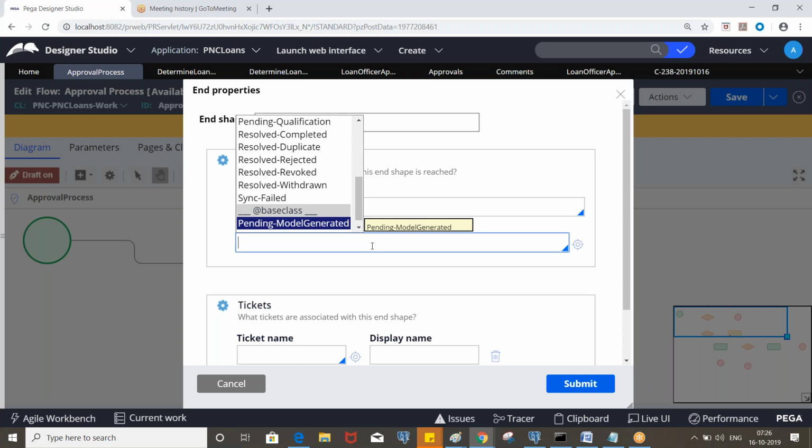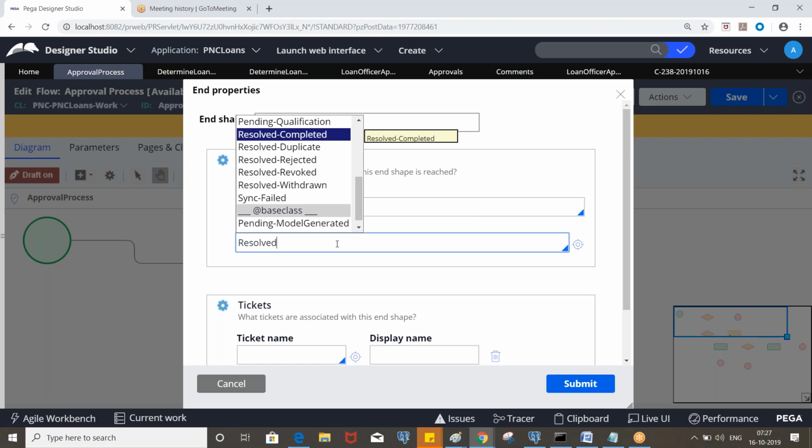In real-time applications, we define statuses in some table or by using a property set, and we use them through some data page. Sometimes, let's say you put resolved risky and some other developer puts resolved too risky, they will be different statuses, right? It should not be like that.